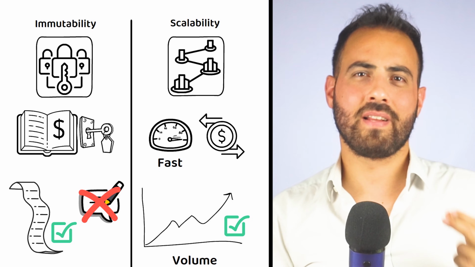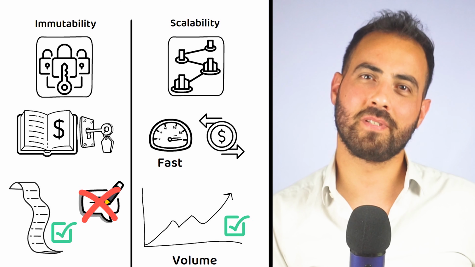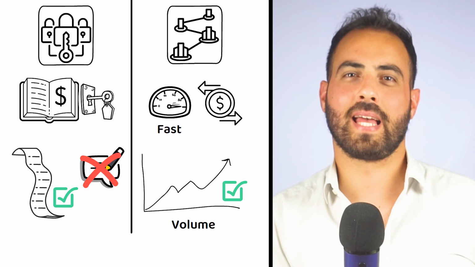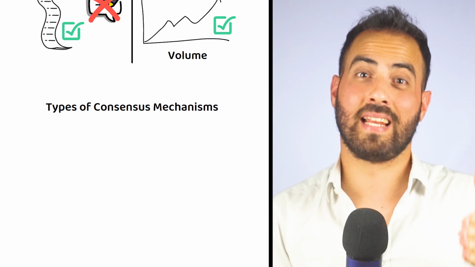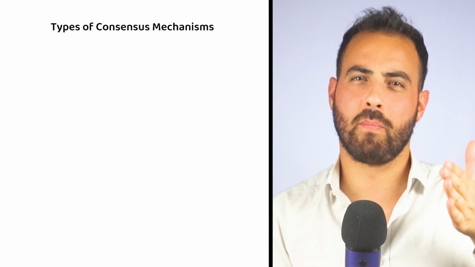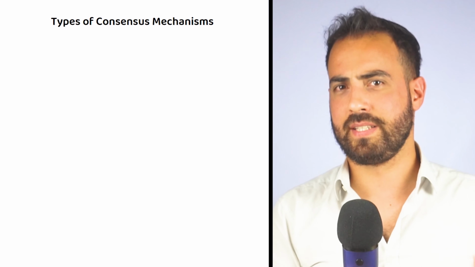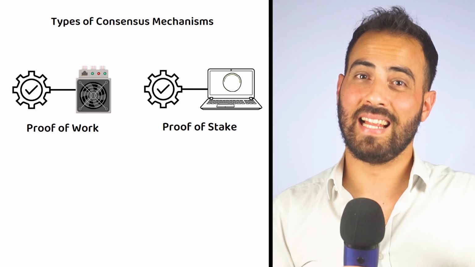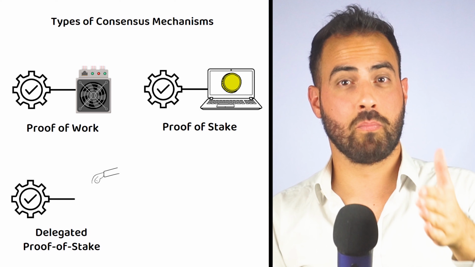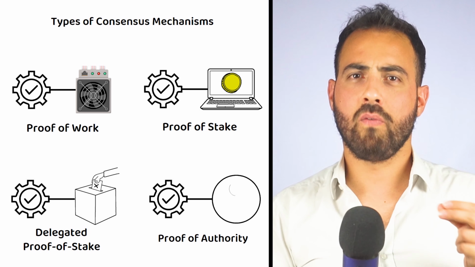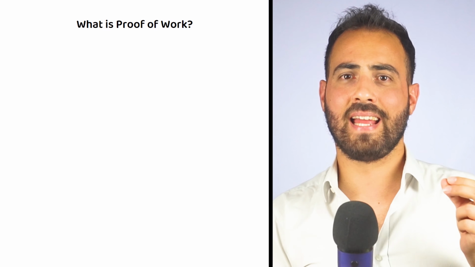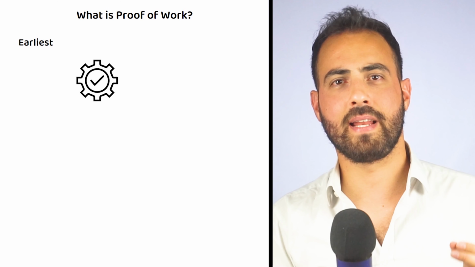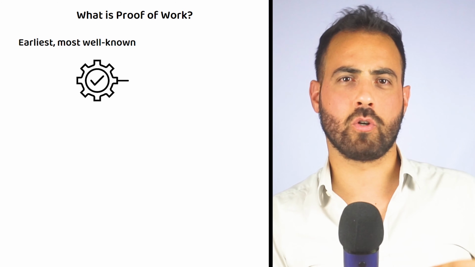But what are the different types of consensus mechanisms? Several consensus mechanisms have been developed to address different requirements within blockchain networks. For example, you might have heard of proof of work, proof of stake, delegated proof of stake, and proof of authority. Proof of work is one of the earliest and most well-known consensus mechanisms popularized by Bitcoin.